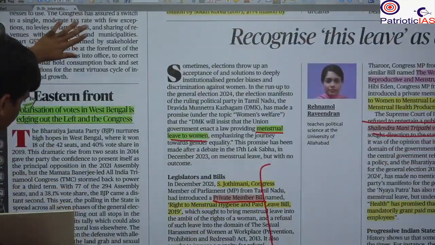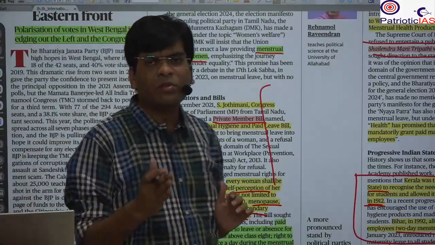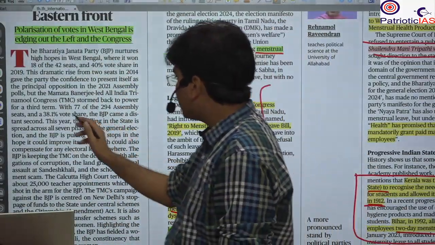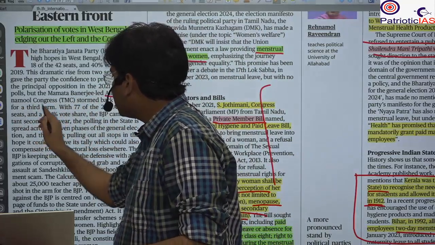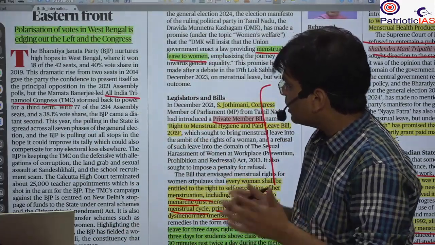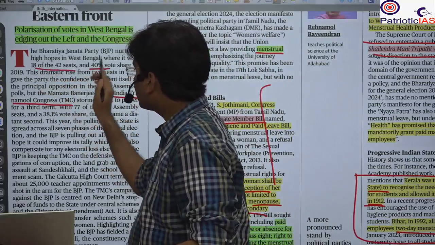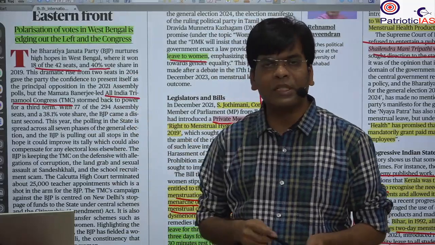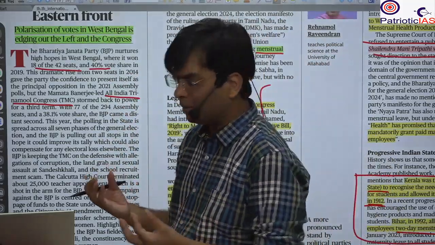Next news article is talking about the condition in Bengal. It is with respect to the election that is going on. The two main parties contesting in West Bengal are the All India Trinamool Congress, TMC, and the BJP. They are the main contestants. We have seen that the BJP has already increased its vote share as well as its percentage of seats, and in that case there has been the creation of polarity.